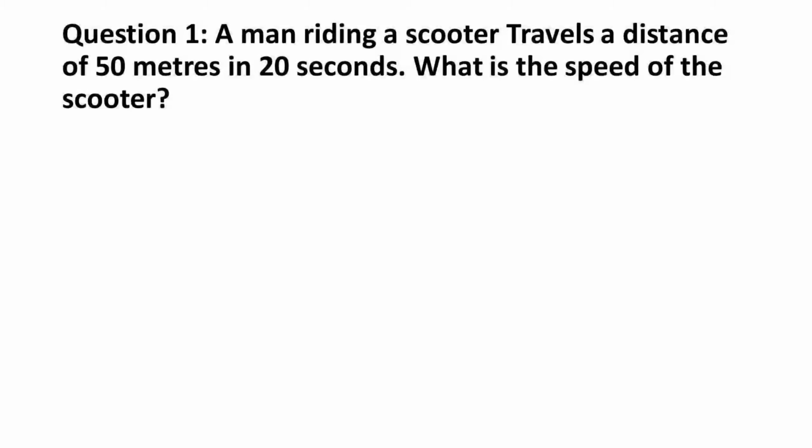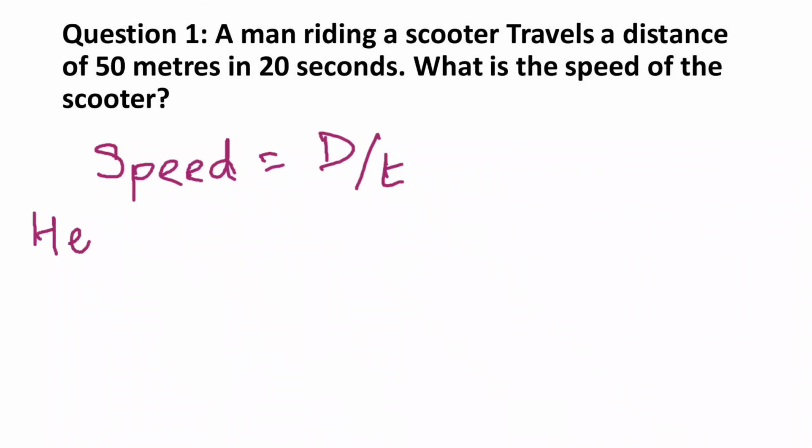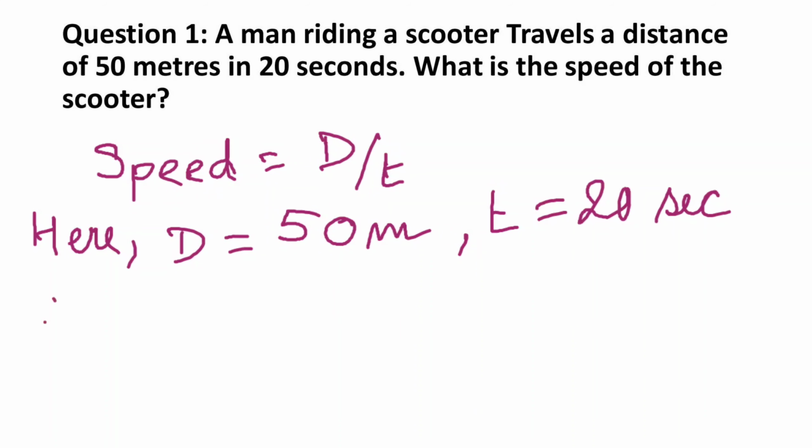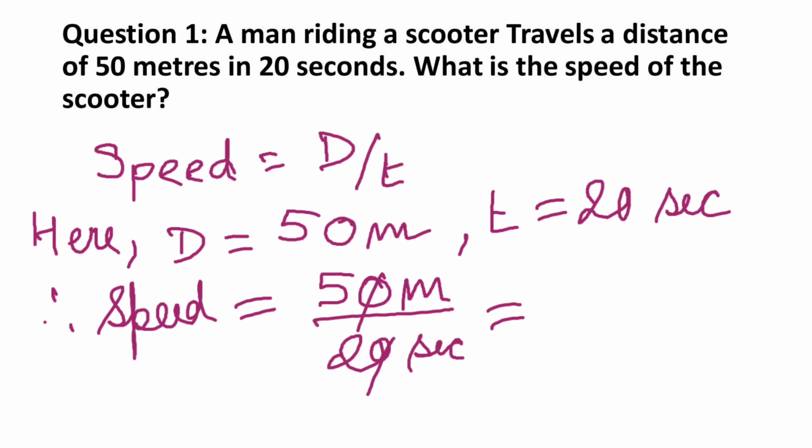The first numerical is: a man riding a scooter travels a distance of 50 meters in 20 seconds. What is the speed of the scooter? Here you can pause the video and try to solve the numerical. We know speed is equal to distance traveled by time taken. In this case, distance is 50 meters and time is 20 seconds. Now putting the values in the above mentioned equation, we will get speed equal to 50 meters by 20 seconds, that is equal to 2.5 meters per second. Thus, the speed of the scooter is 2.5 meters per second.